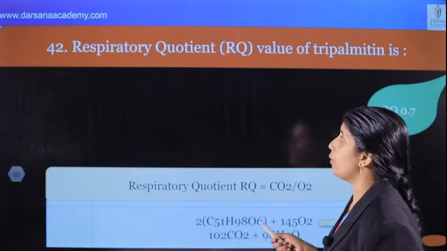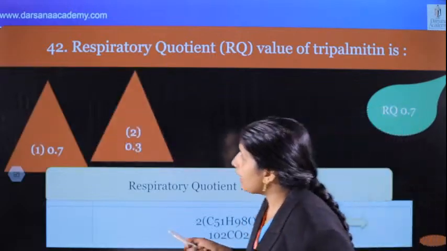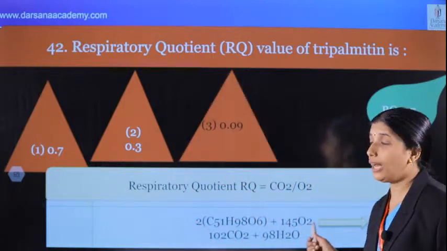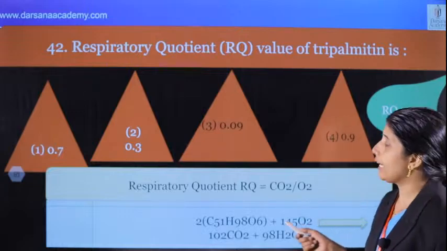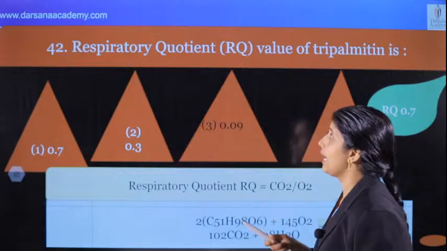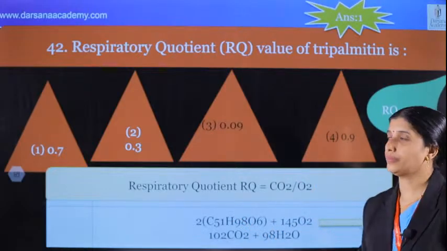That's the point. What's the option for this question? Here 0.7 is the correct answer. Then 0.3, next 0.09 and 0.9. What's the correct answer? It is 0.7. Tripalmitin, that is 0.7, is the correct answer for this question.